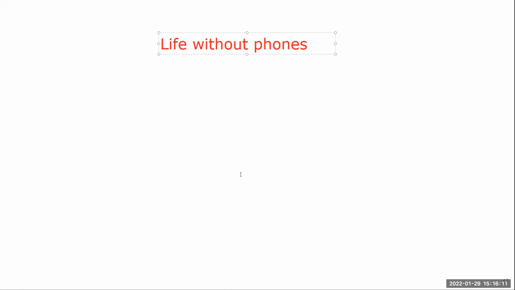Sir, can I? Yes, Avinash. Okay, sir. Sir, mobile phones are life-saving in emergencies. Without phones, many lives would have been lost due to the delay in informing.